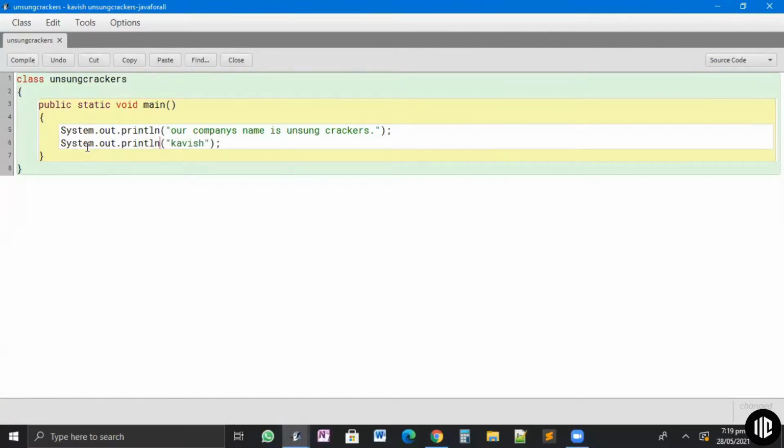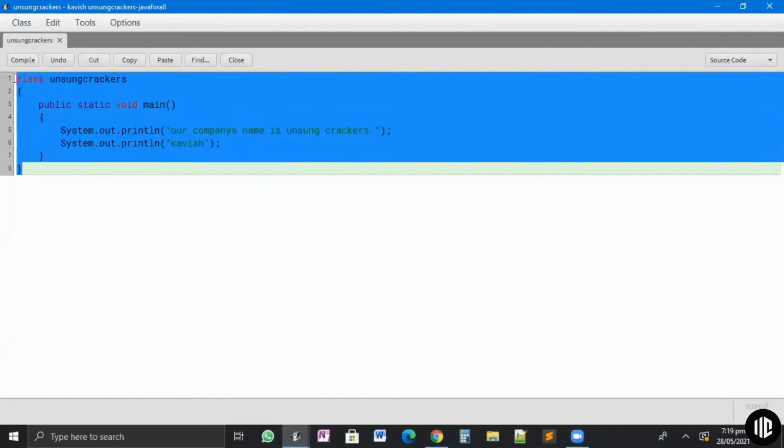System.out.println Kavish. Again, you all are not supposed to know what I'm writing here. In future classes, or in today's class if we get time, we'll explain every single word in detail. I'm just telling you this is the way of writing, and in Java we need to follow this way of writing.